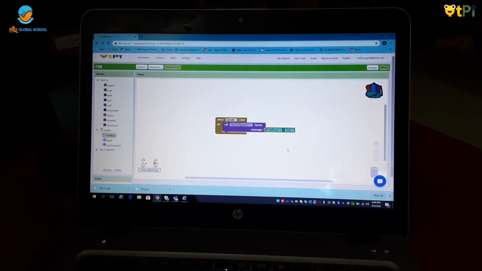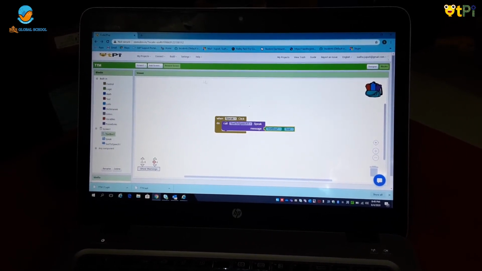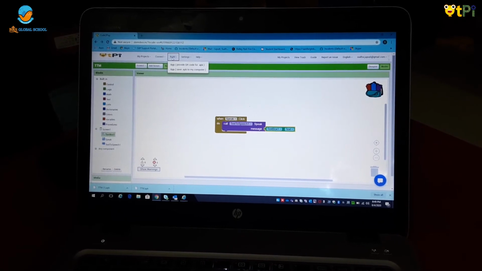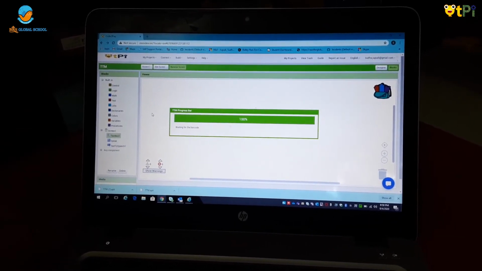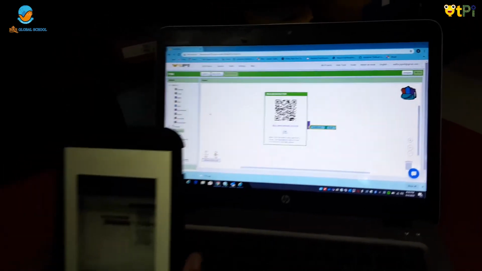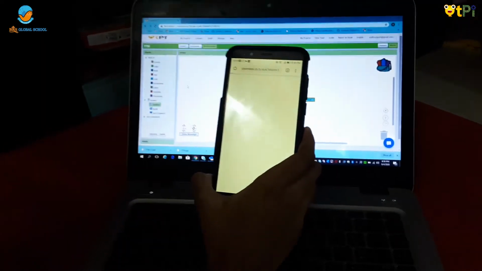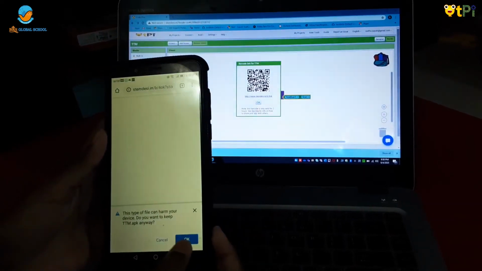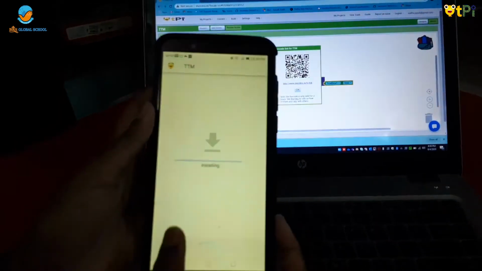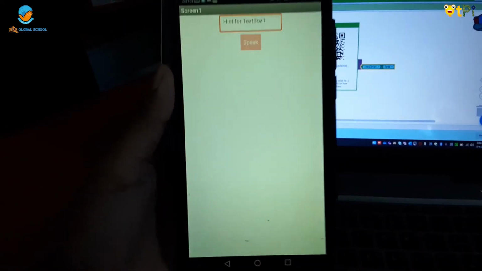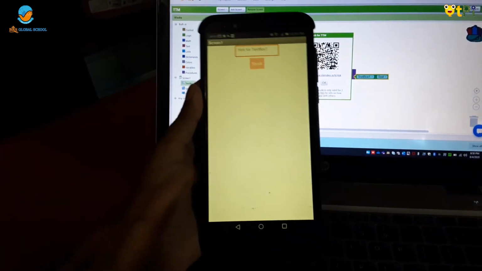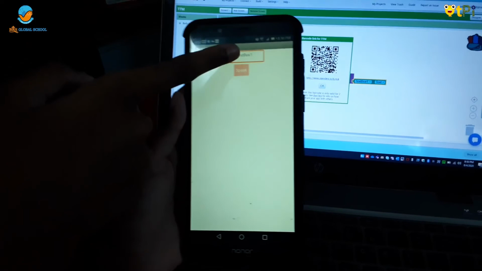So now let's run it. For running it you have to click on Build and click it. After it downloads, scan this QR code. Yes, now we have completed programming. Let's see how it works.